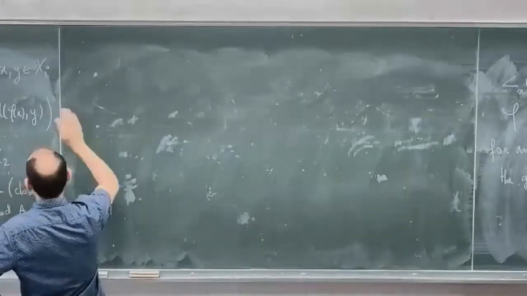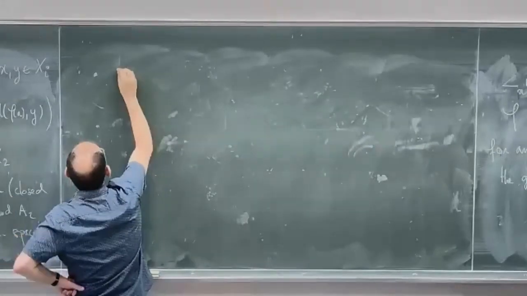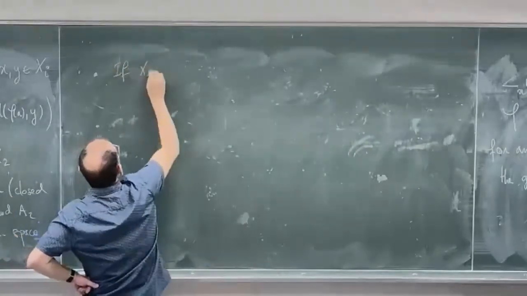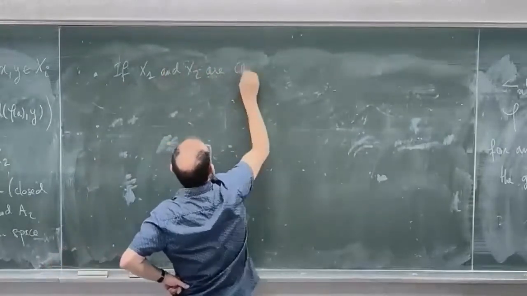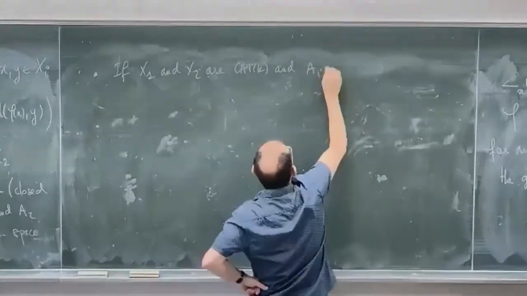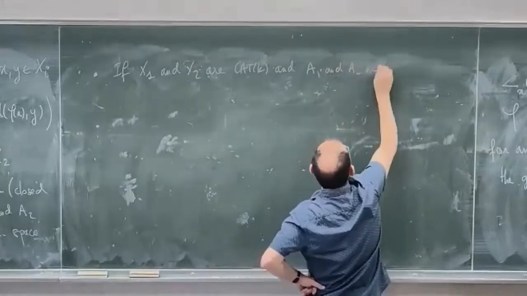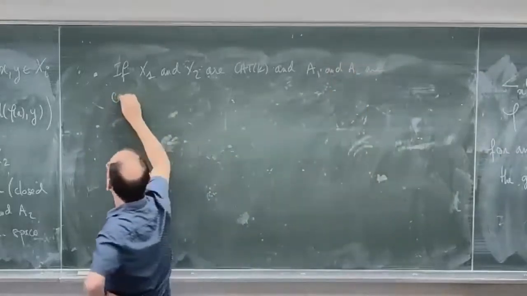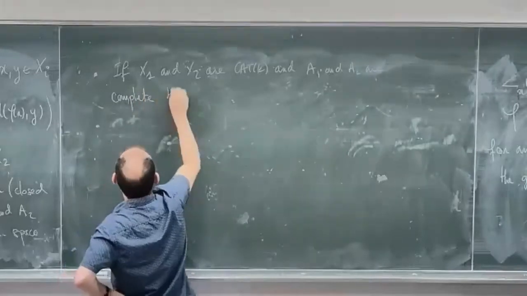Oh yes, you have to assume that if X1 and X2 are CAT(k), and A1 and A2 are complete, then the same holds.